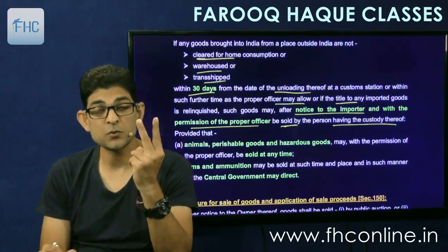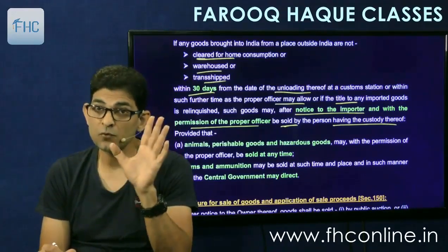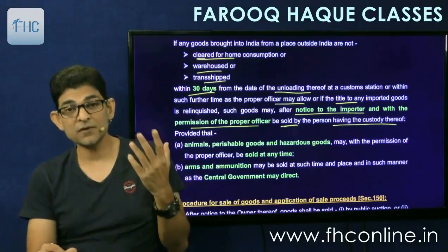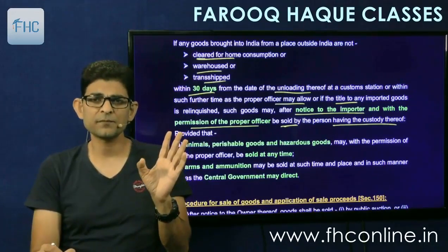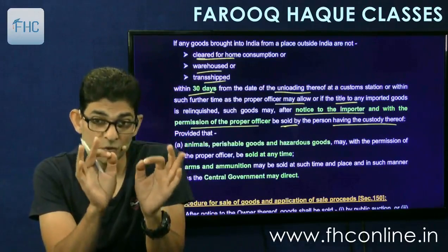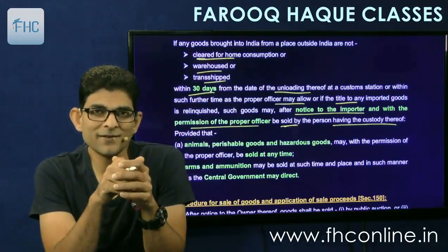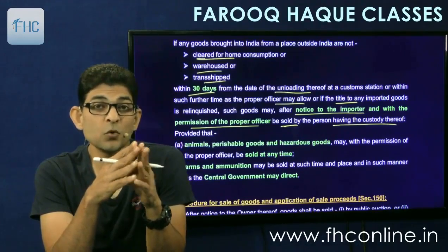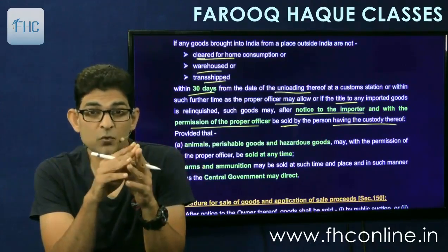In 2 situations, if you don't come for 30 days or if you relinquish, then they will sell off your goods. If you don't come within 30 days, then they can sell after 30 days. But if you relinquish your title, then they can sell immediately thereafter. And in case of 30 days default, first a notice will be sent. A notice has to be sent that you have not come within 30 days, so show cause why your goods should not be sold off. If no reply is filed within so much time, then we will sell off your goods.